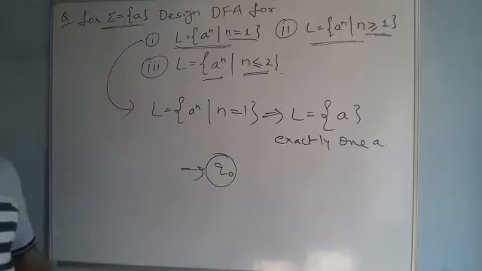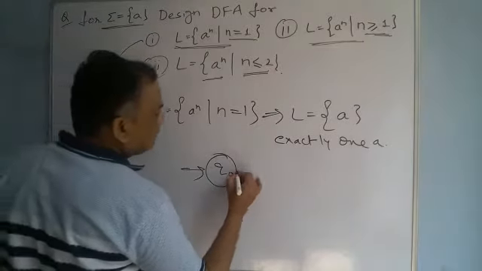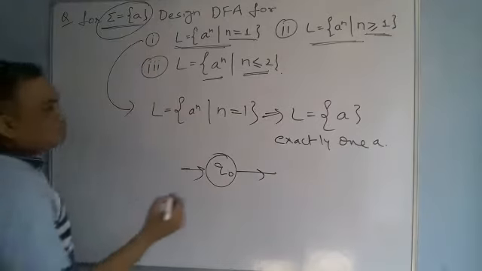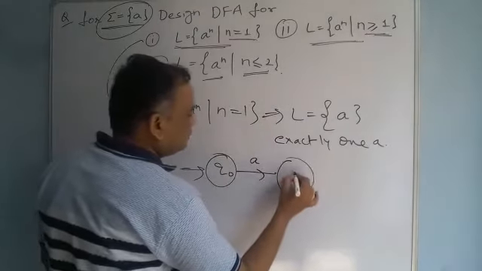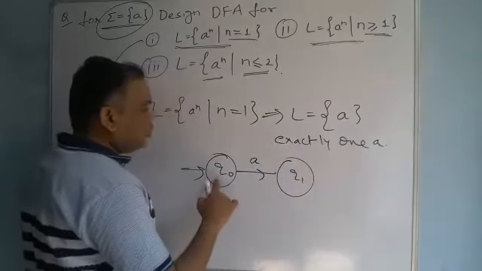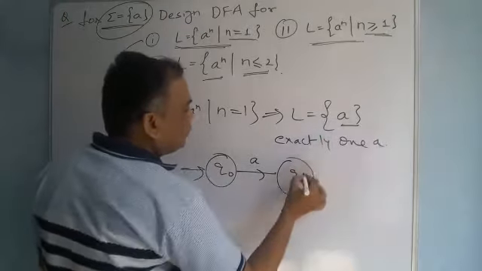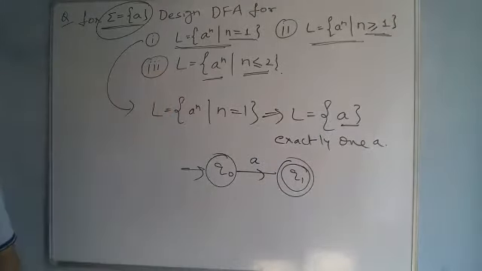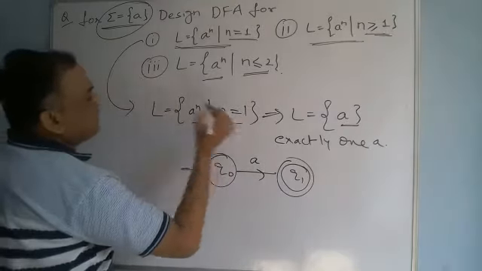I have taken the Q naught state here. After that we provide the input symbol. Here the input symbol is only a. So now we provide a, and then we change to state Q1. So now from Q naught to Q1 there is an input a, and that will be accepted, only one a. So it is our final state. So this is the final DFA for a to the power n with n equal to 1.